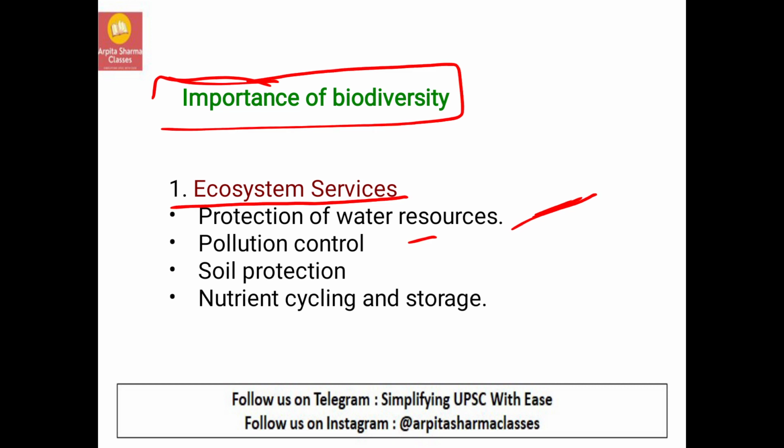And then there will be pollution control. It will help in the conservation of soil. The nutrients and minerals or the moisture that is present in the soil can be retained because of the ecosystem. Soil protection will be there. The erosion of the soil can be avoided.